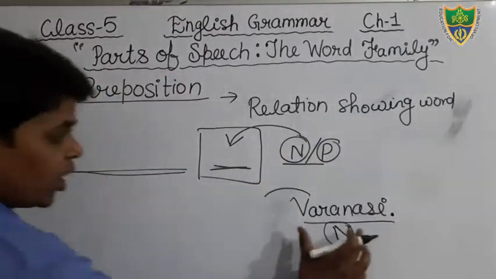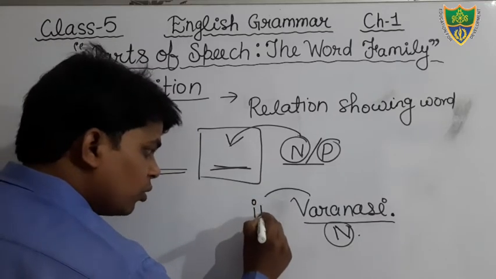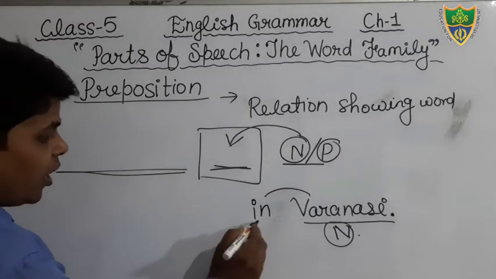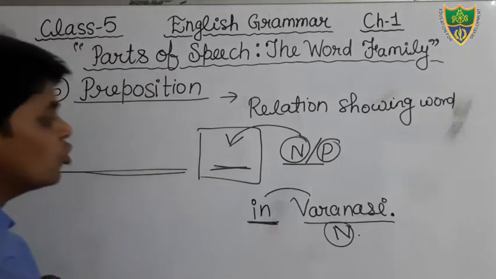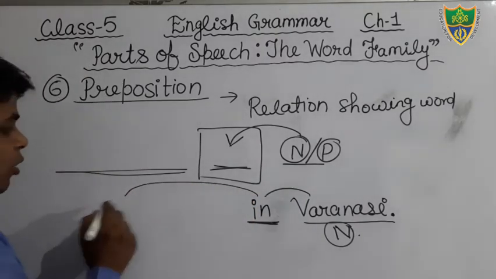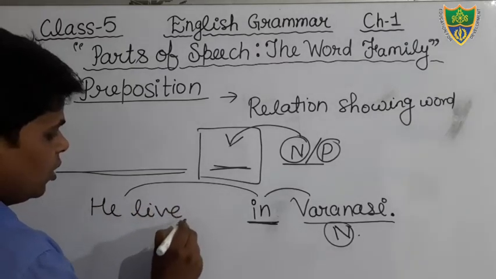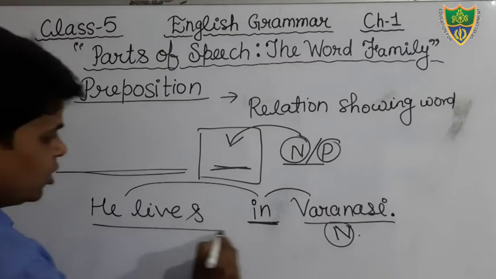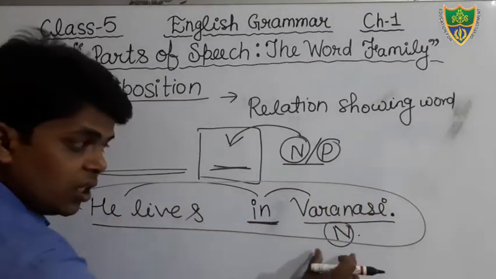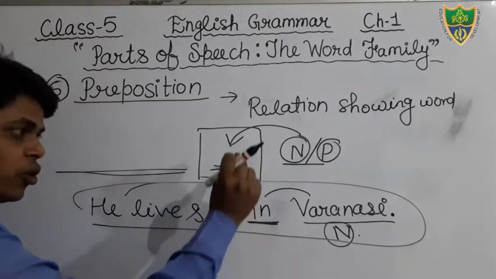So just see, Varanasi is a noun, and just before Varanasi we can put a preposition. This preposition will also show the relation with the other words given in the sentence. The other words may be "he lives." You can see the sentence now: He lives in Varanasi.